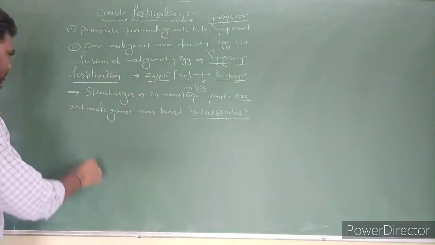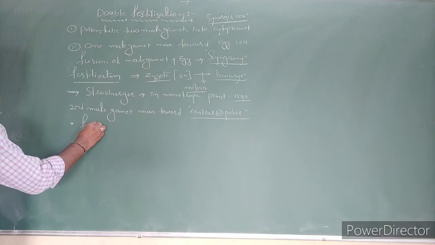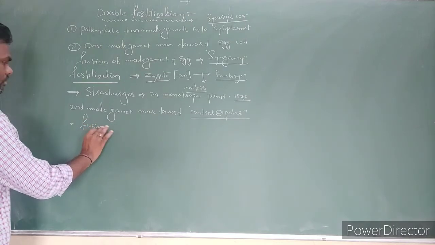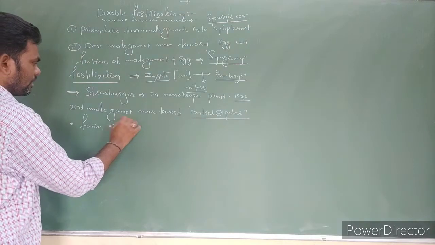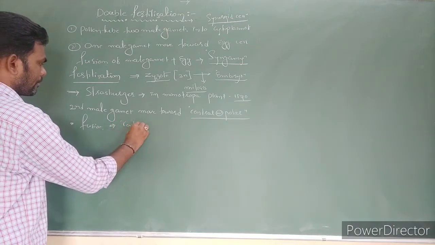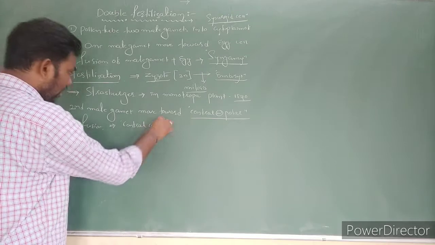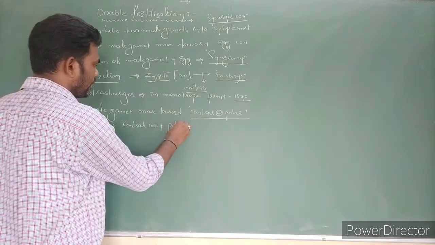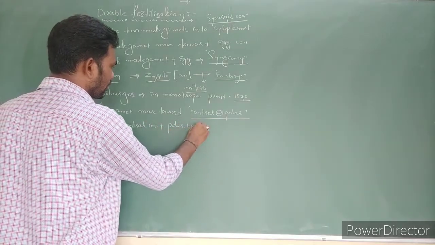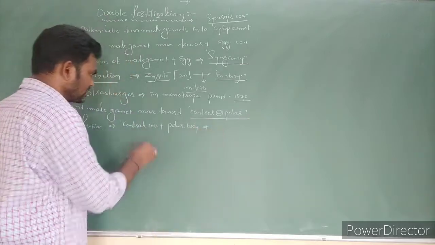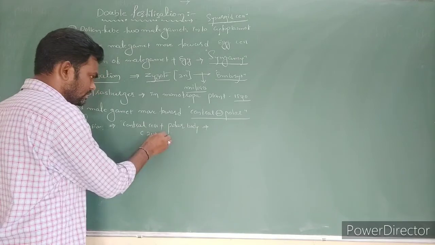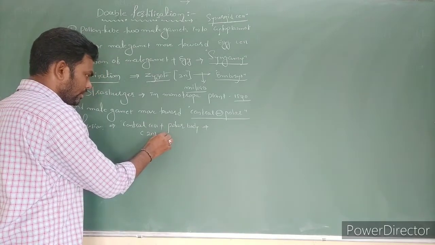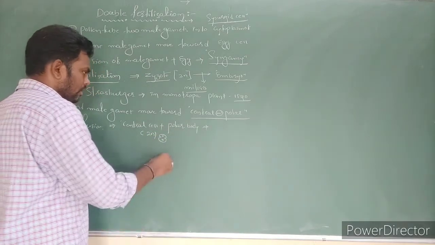Now the fusion: the central cell, which is formed by the polar bodies, in which condition is it? Two nuclei are present in the central cell, here one nucleus, here one nucleus.